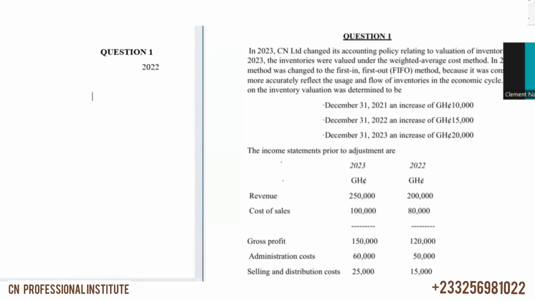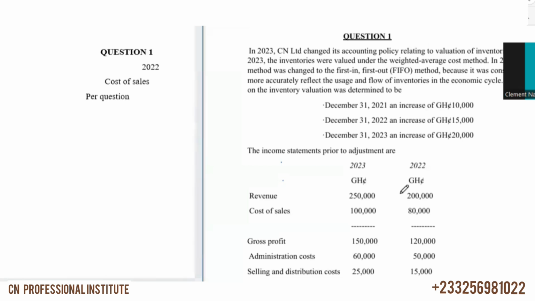So let's start with the cost of sales method. So with the cost of sales, what's the cost of sales per question? So per the question, our cost of sales for 2022